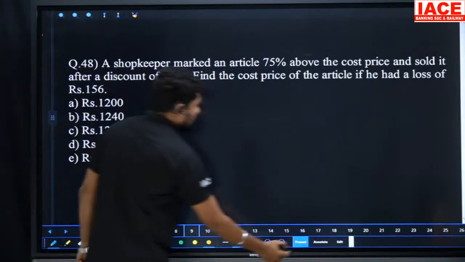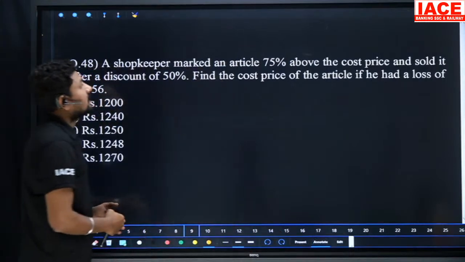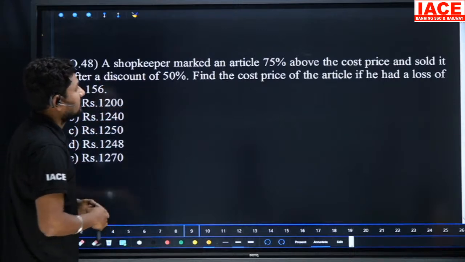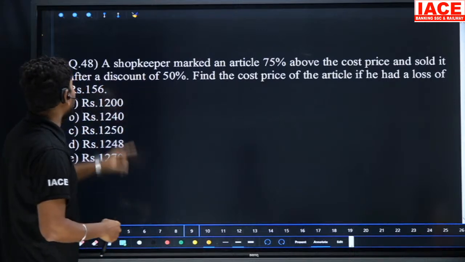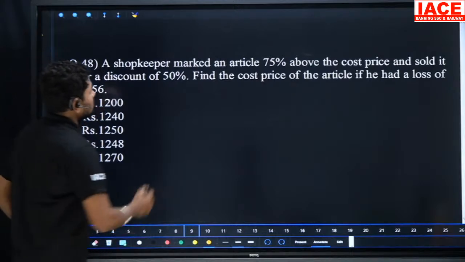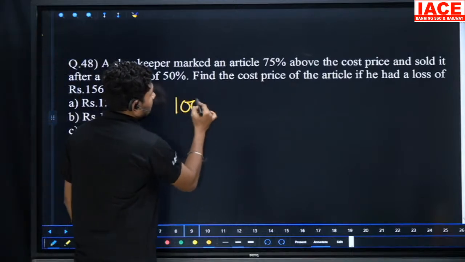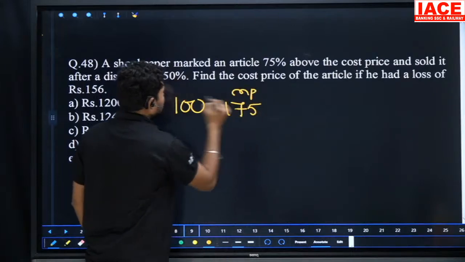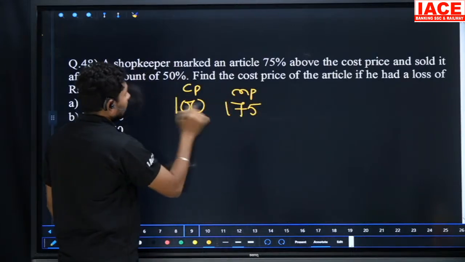Next, a shopkeeper marked an article 75% above the cost price and sold it after a discount of 50%. Find the cost price of the article. He had a loss of how many rupees? 156 rupees. So cost price is 100. Incremented by 75, the market price is 175. Cost price is 100, and we give a 50% discount.